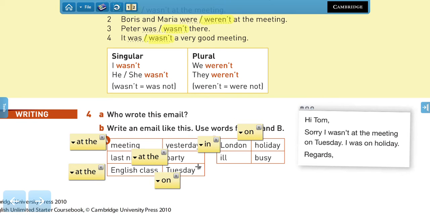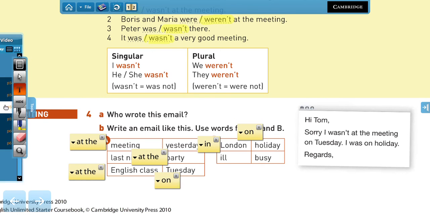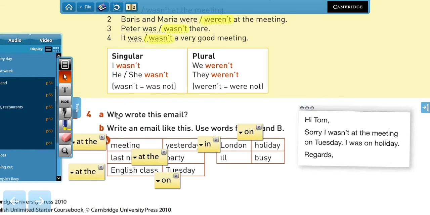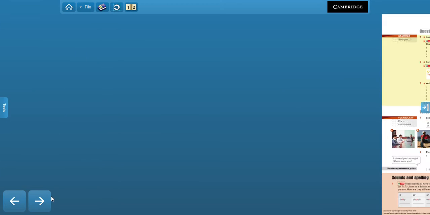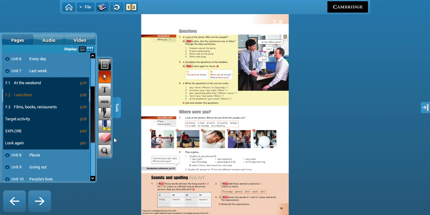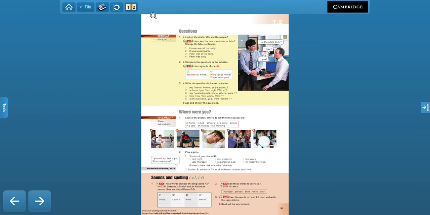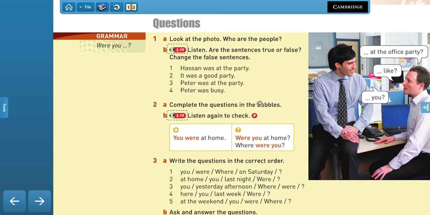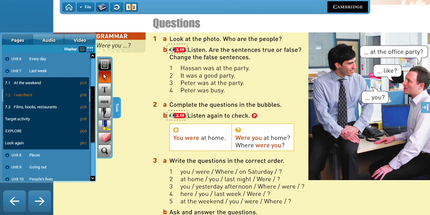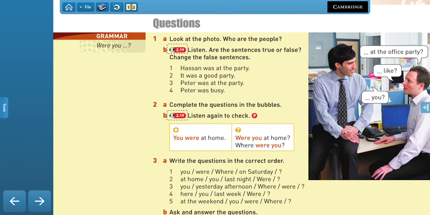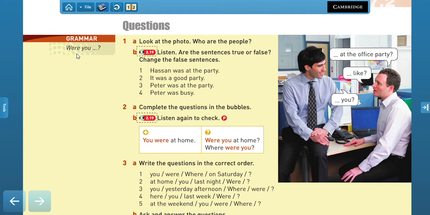Yeah, so try to create some sentences using these expressions, and we can talk about this in our class and discuss your answers. Now let's continue. Now we're going to move on to talk a bit about how to make questions using the verb to be, right? So these are questions about the past using the verb to be as the main auxiliary.